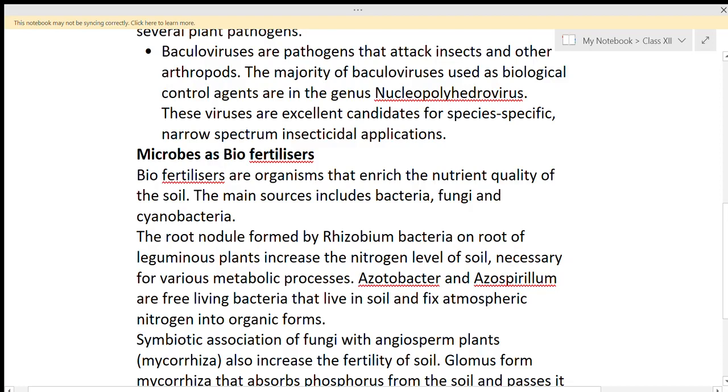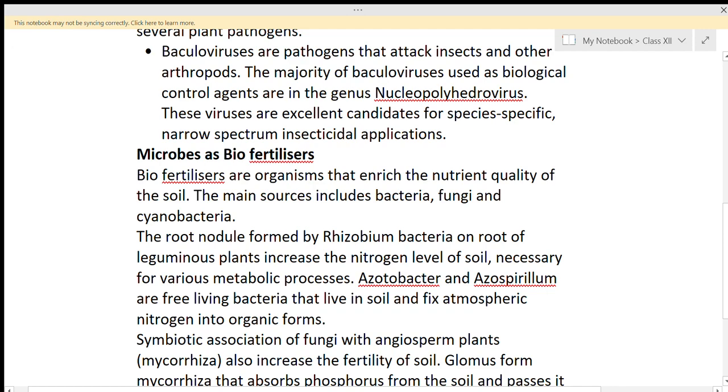They survive in the root and increase the nitrogen element in the soil, which is necessary for various metabolic processes. It means they convert atmospheric nitrogen into nitrogenous compounds, and this nitrogen is very important for the metabolic processes.